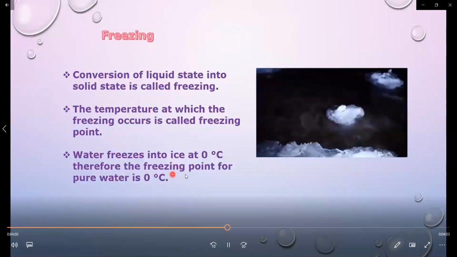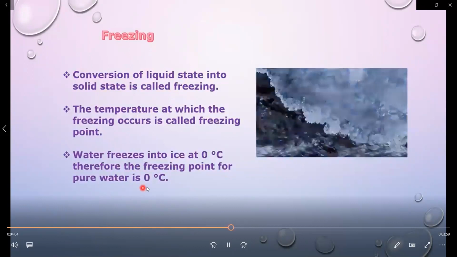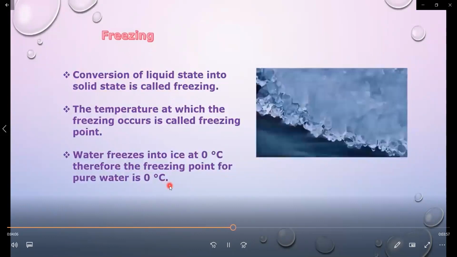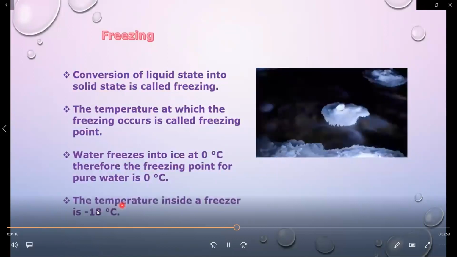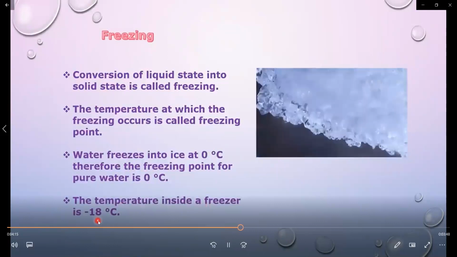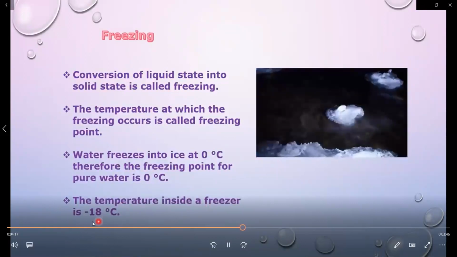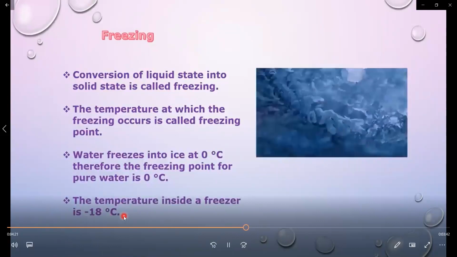Therefore, the freezing point of pure water is 0 degrees Celsius. The temperature inside a freezer is minus 18 degrees Celsius.